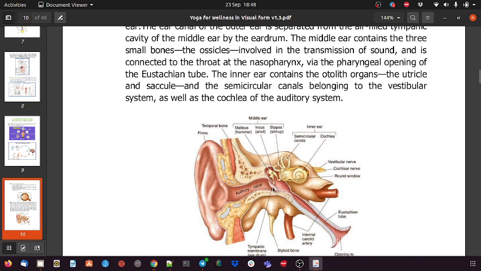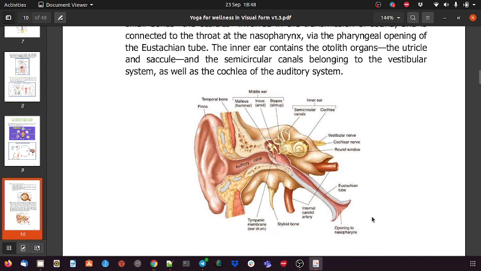If you see, this ear is also connected to the nasopharynx. So it is connected indirectly to the mouth, the food pipe and the air pipe. Here you see the eardrum. This is the small eardrum where the sound gets in contact.